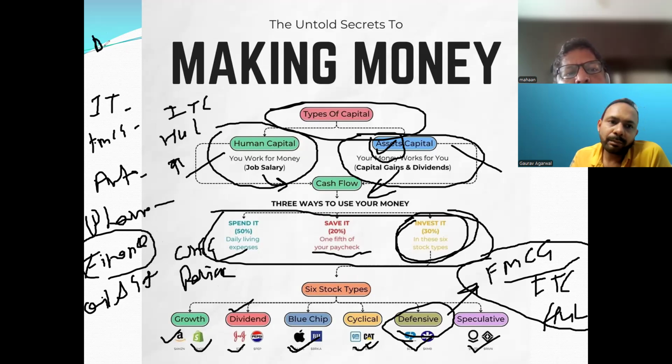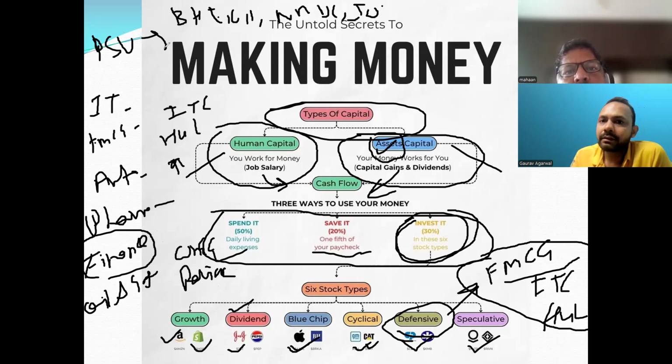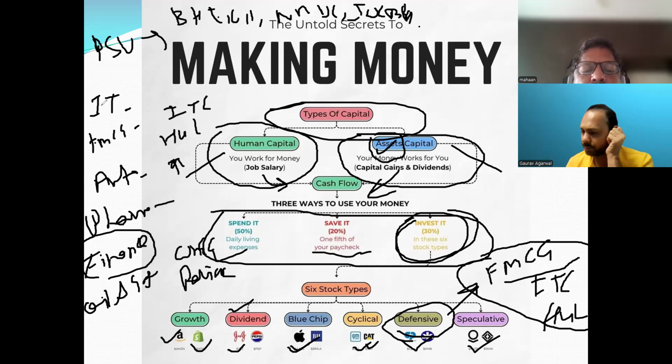And then there is the PSU sector, public sector units, which has BHEL, Oil India, NMDC, IOC, BPCL. So these are the most common sectors available in the stock market, and you can do the investments based on your appetite, right?